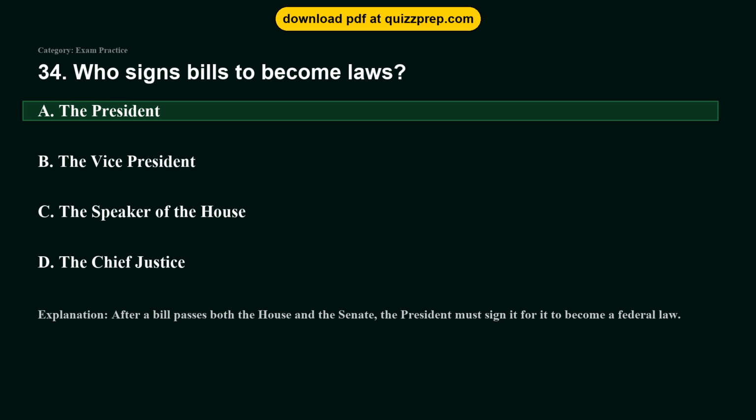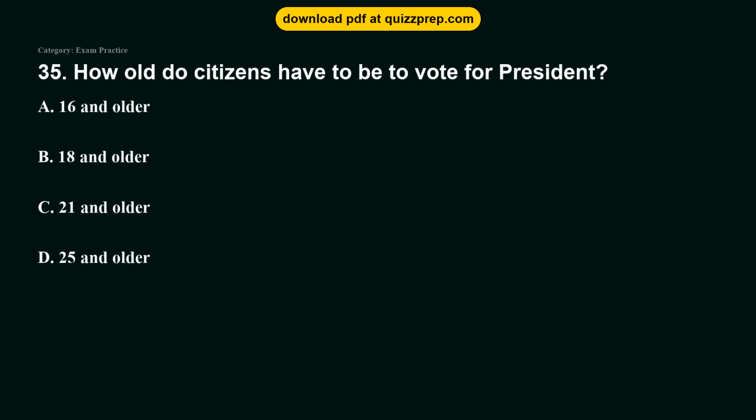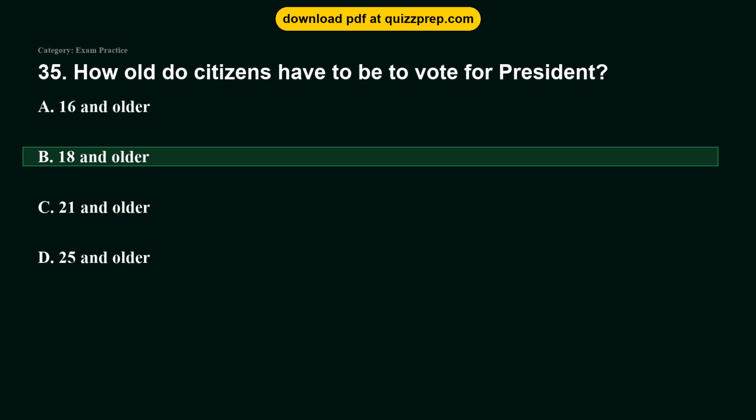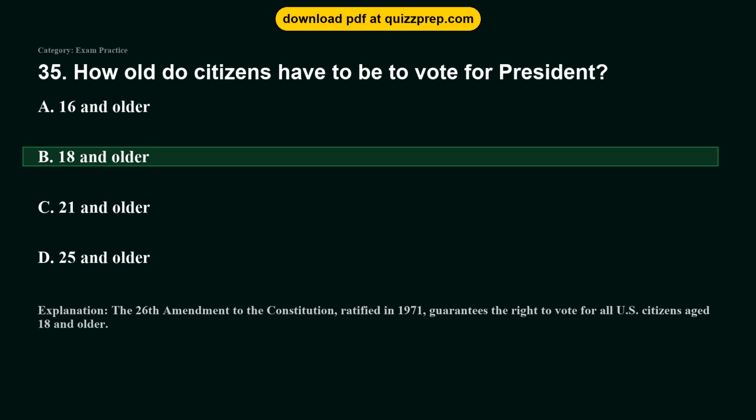Question 35. How old do citizens have to be to vote for president? Option A, 16 and older. Option B, 18 and older. Option C, 21 and older. Option D, 25 and older. The correct answer is option B, 18 and older. The 26th Amendment to the Constitution, ratified in 1971, guarantees the right to vote for all U.S. citizens aged 18 and older.